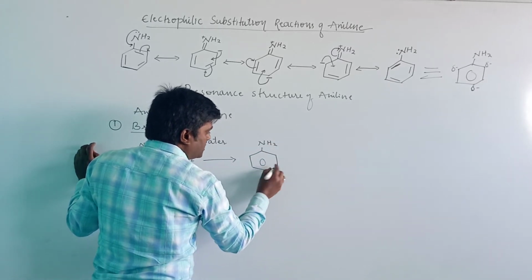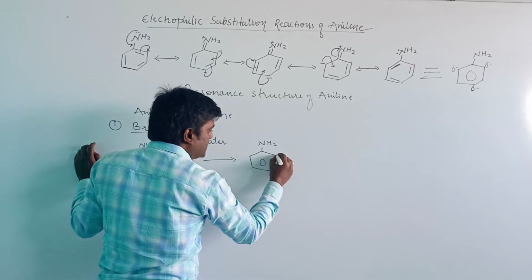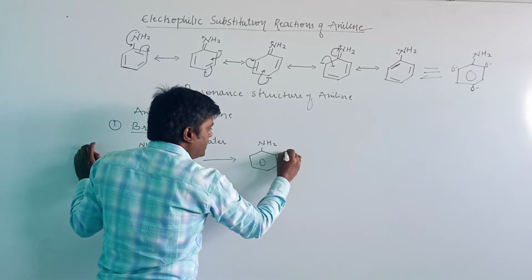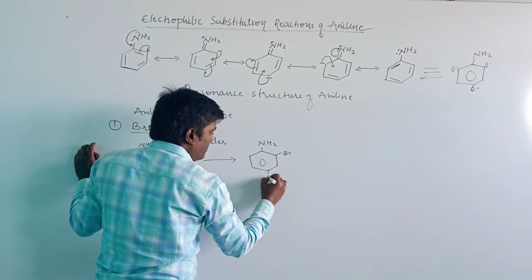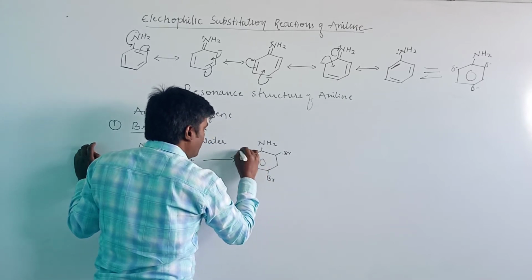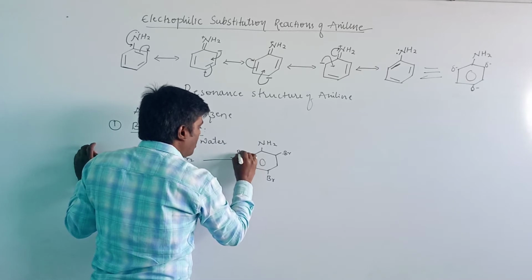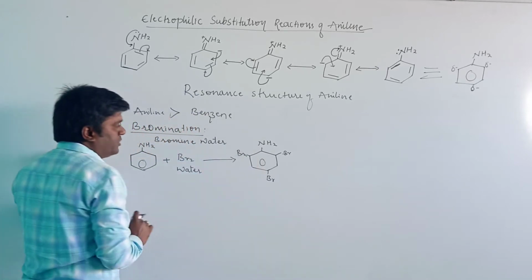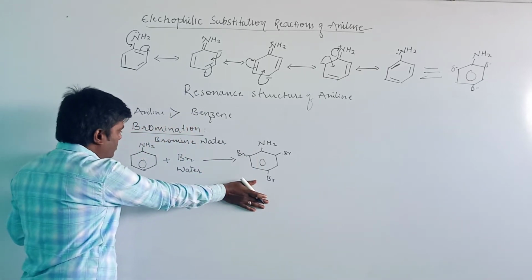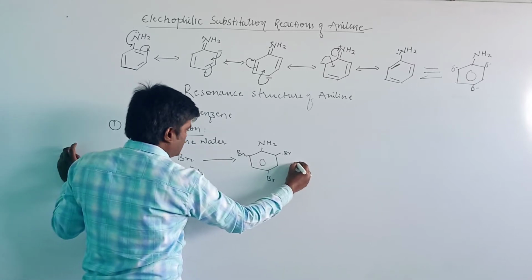Here the density of electrons will be more on the ortho and para positions, with Br on each of them. Therefore it will give only one product here.